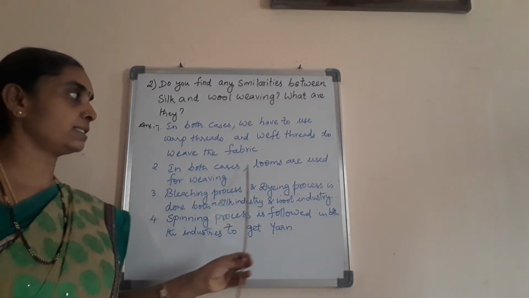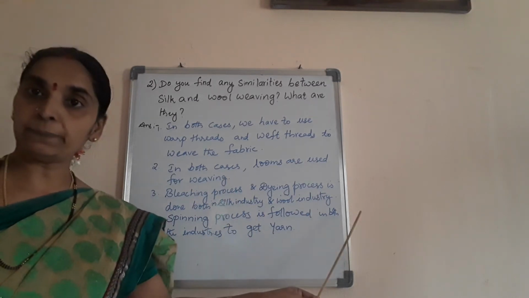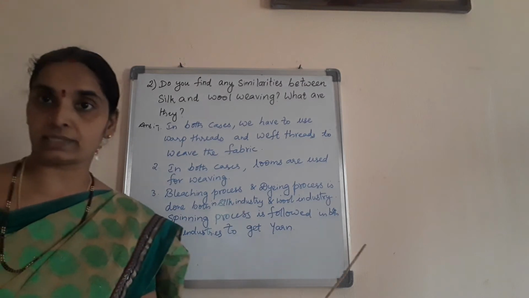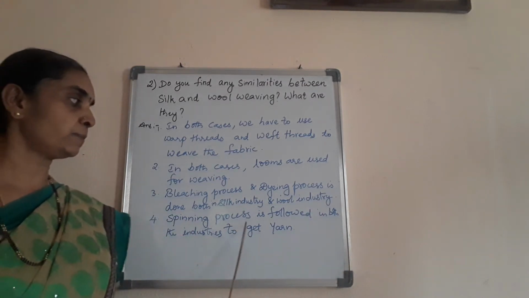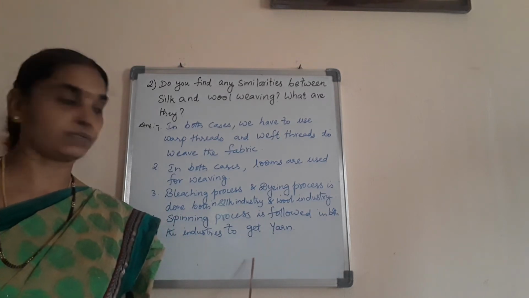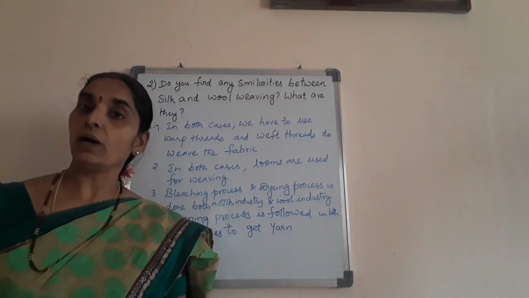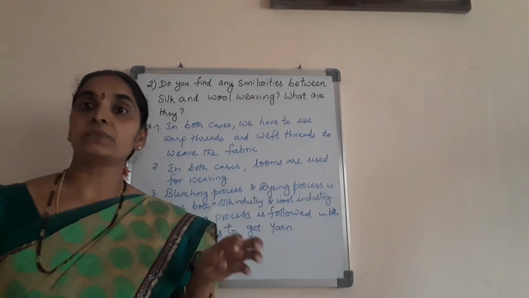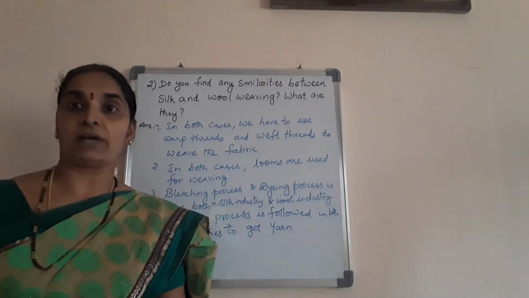So in both the cases, looms are used for weaving. The bleaching process and dyeing process are done in both the industries, either silk or woolen. The spinning process is followed in both to get the yarn from which we get the fabric on looms.